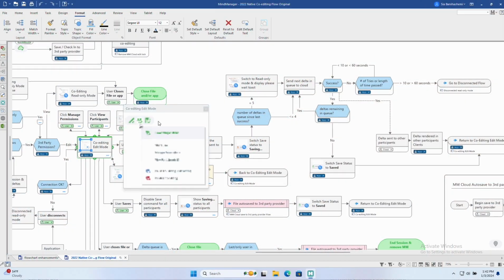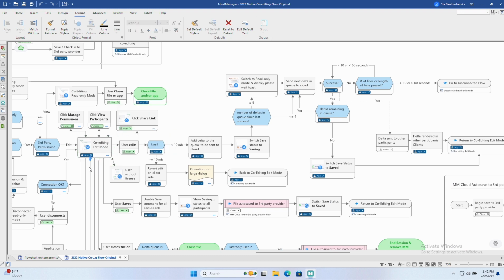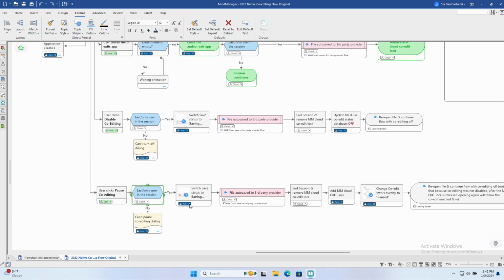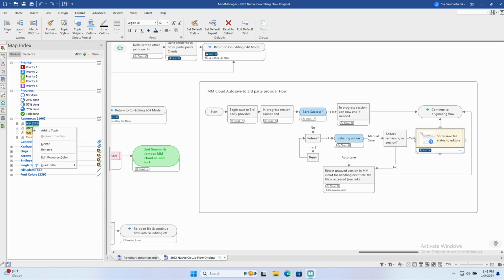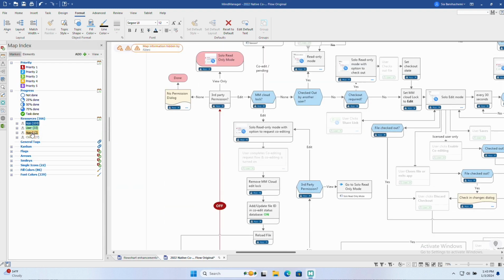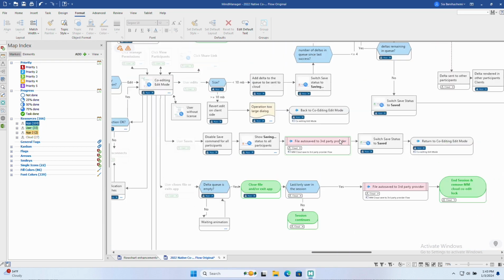And MindManager allows you to create that flow, but then also include metadata like images of the screen that the user sees in that scenario, maybe notes for how it's supposed to work that engineering needs to understand. You could add, for example, tags that show the status of whether that particular part of the flow has been completed or if the team is still working on it. So, it really allows you to do much more than a lot of other flowcharting software.